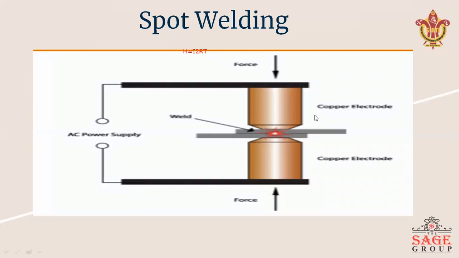This is the diagram of spot welding. Dear student, by this diagram, you can understand how we can complete the welding with the help of spot welding. So we can say that in this welding we are using electrodes. You can see in this figure we have two electrodes.